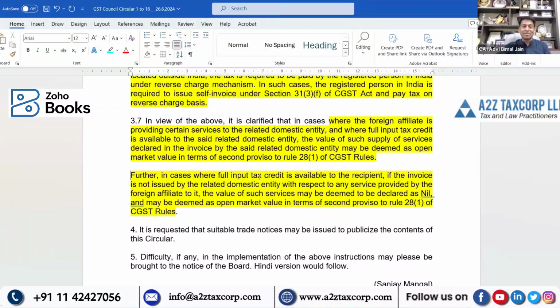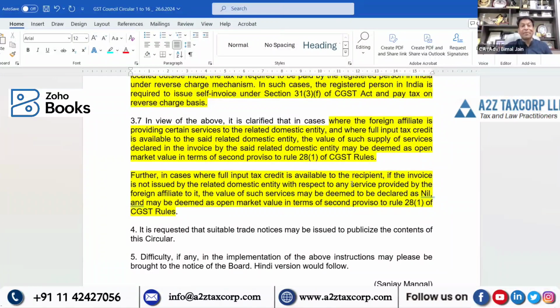But where full ITC is available and an invoice is not issued by the related domestic entity in India, he has not generated a self-invoice to himself under section 31, subsection 3, clause F. So what happened? He might not have paid the reverse charge liability. So what happened? Litigation, that you pay up the RCM liability.